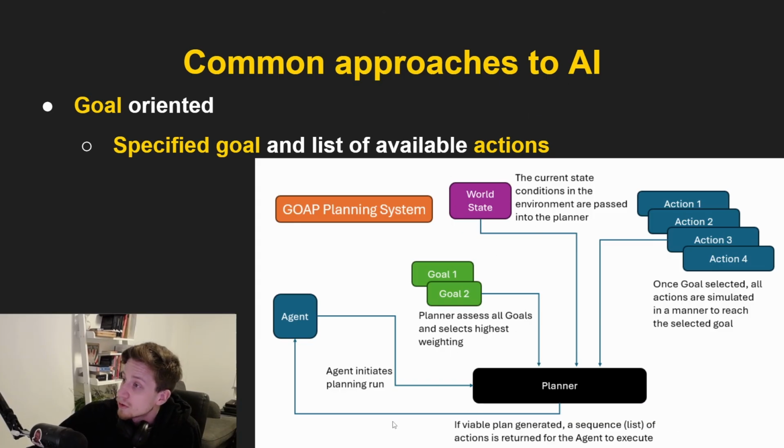So we have here some world, don't care about that, and we have here a planner. The planner is our primary decision maker. You can think about it as the brain of the AI. We will give our AI some goal. Perhaps the goal can be attack the player, and then it will figure out which action should go in which order and then execute it. We don't tell it which action should go when. It will have to decide based on how we programmed this planner.